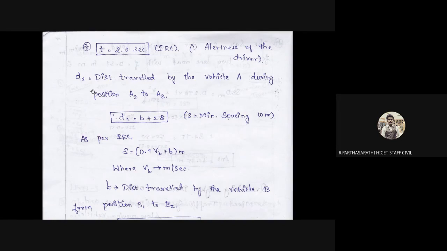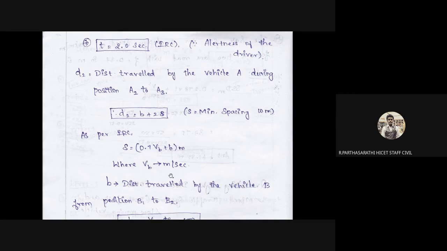D2 is the distance traveled by the vehicle A during the position A2 to A3. So D2 is equal to B plus 2S. S is the minimum spacing, 10 meters. As per the Indian Roads Congress, S is equal to 0.7 VB plus 6 meters, where VB is in meters per second. B is the distance traveled by vehicle B from the position B1 to B2, so B is VB into T. T is the overtaking time.